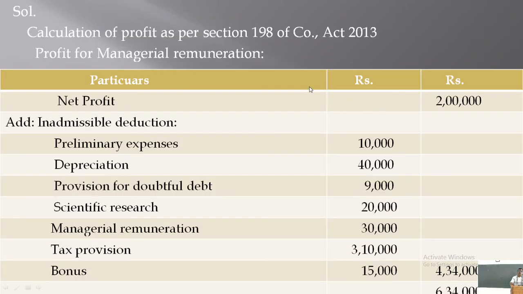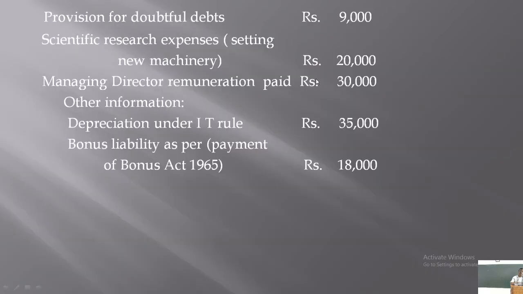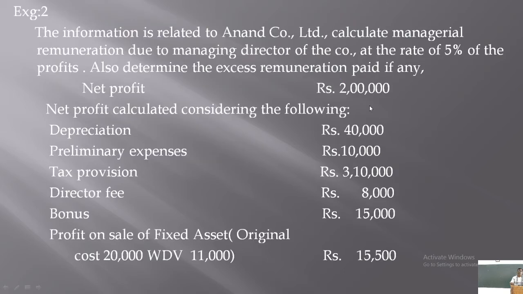you have other expenses like here: provision for doubtful debt is taken, research expenses are taken, managing director's remuneration is taken. Similarly, depreciation is already adjusted, preliminary expenses are disallowed and added back to the profit, provision for tax is taken. Director's fees actually are allowable expenses, therefore they are already deducted, no adjustment is needed in this regard, and bonus is already taken.